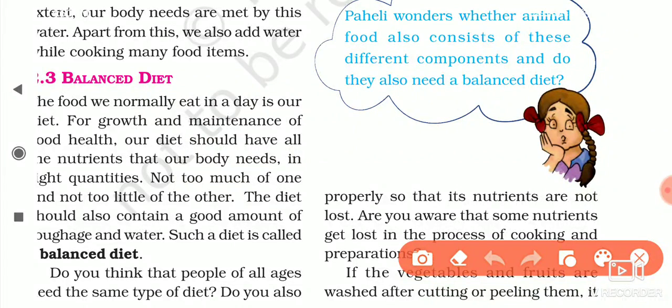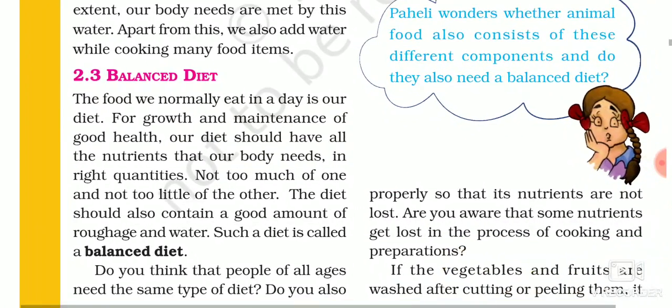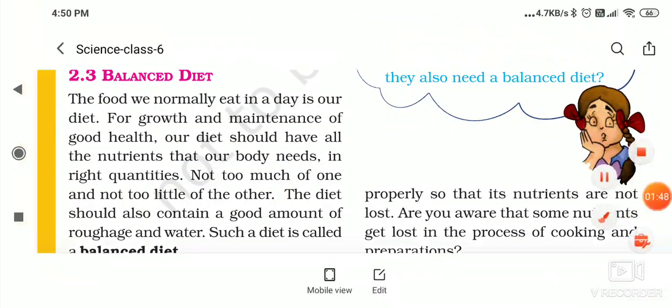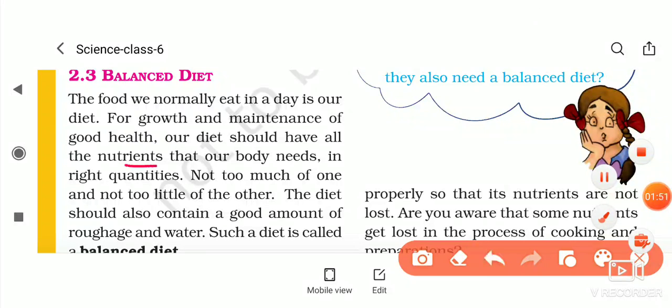That's why we can say that by eating food we intake the nutrients like carbohydrate, fat, vitamins, all the nutrients that our body needs in the right quantity.